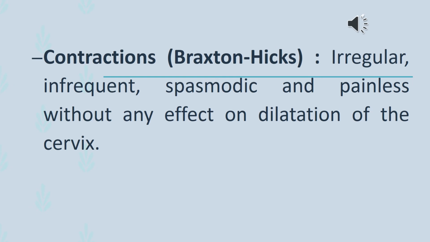During labor, there will be regular painful contractions with gradual cervical dilatation. But in Braxton Hicks contraction, this is not occurring, and this is otherwise known as false labor or false contraction.